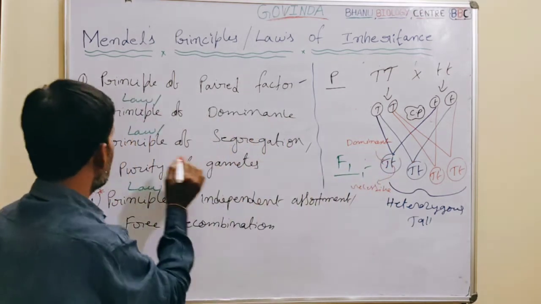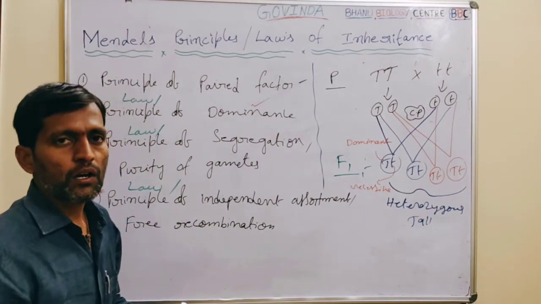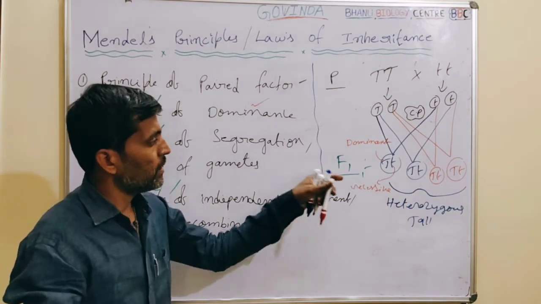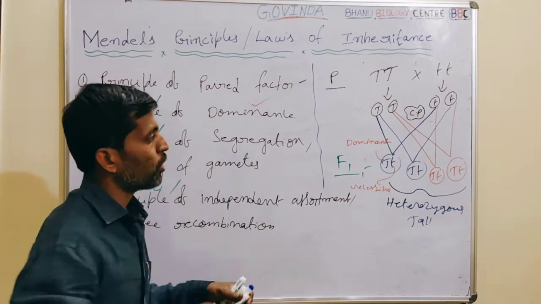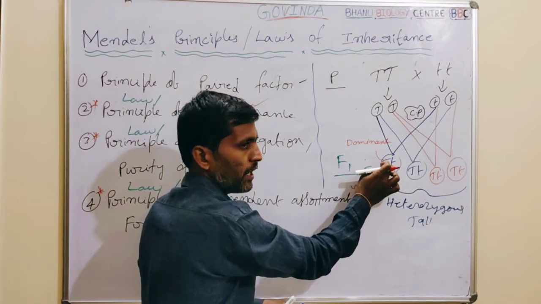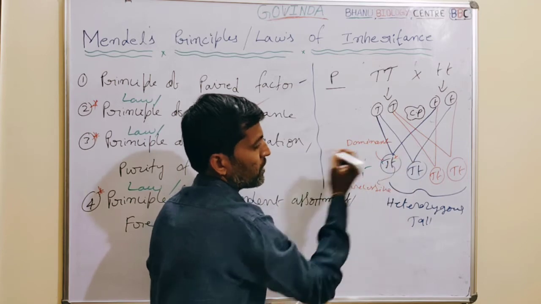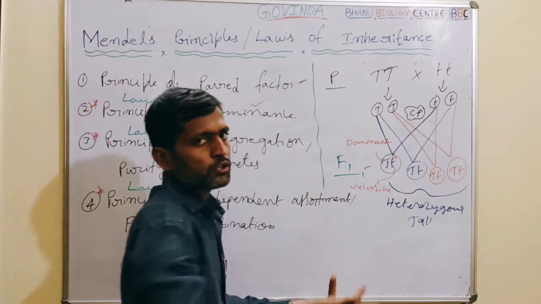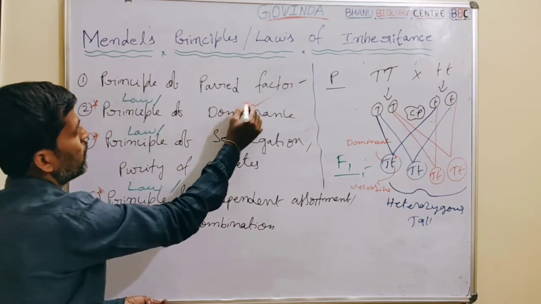This is the law of dominance. What is the law of dominance? One factor or gene masking the expression of the other allele is called the law of dominance. In this simple example, the capital T allele suppresses the expression of the small t allele. Here the capital T dominates the small t. This is the principle, or law, of dominance.